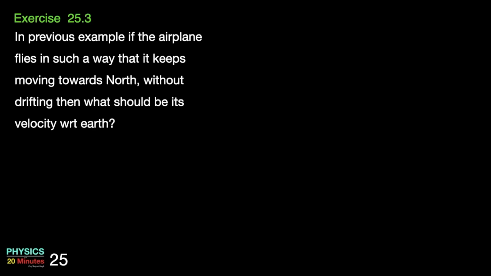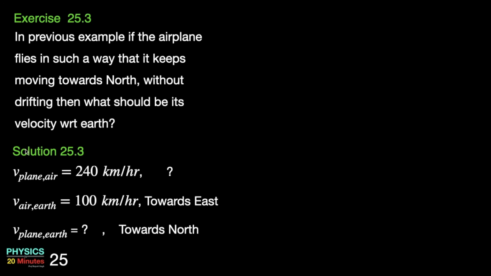In the previous example, if the airplane flies in such a way that it keeps moving towards north without drifting, then what should be its velocity with respect to earth? The solution is very straightforward. Again, let us write down the quantities and the directions. Velocity of plane with respect to air is 240 km per hour, but now the direction is not known. Velocity of air with respect to earth is 100 km per hour, towards east. Velocity of plane with respect to earth is not known, but we know that it should always move towards north.